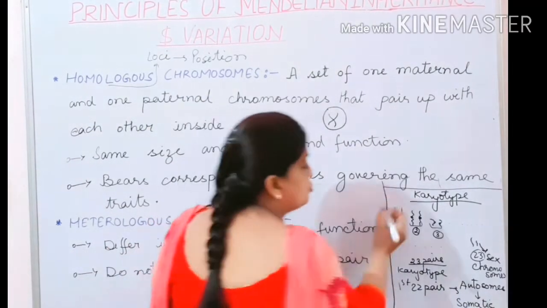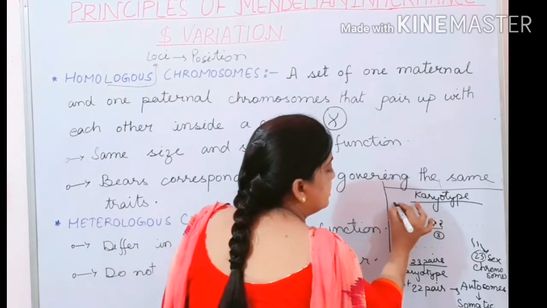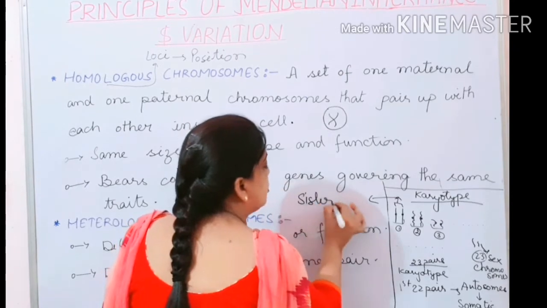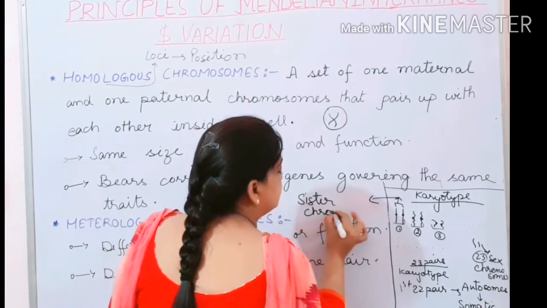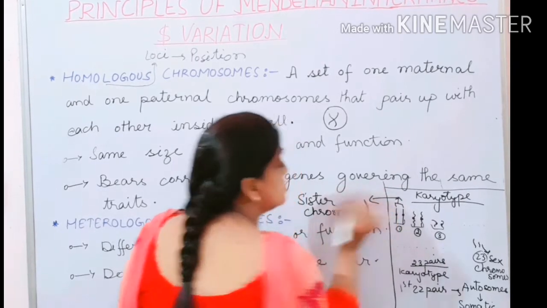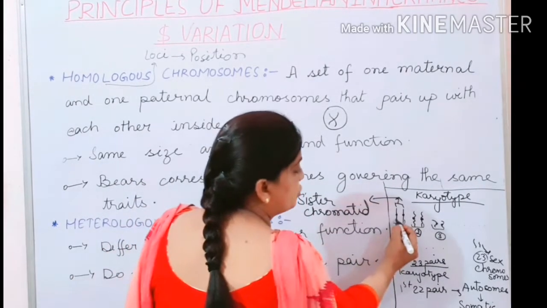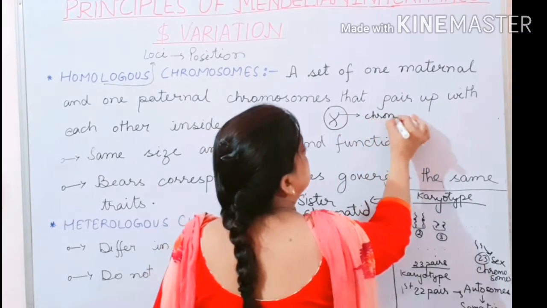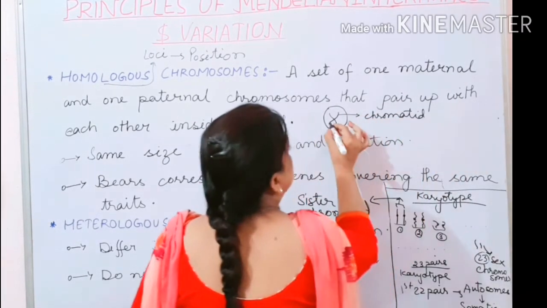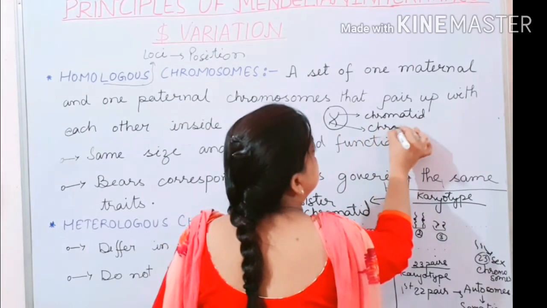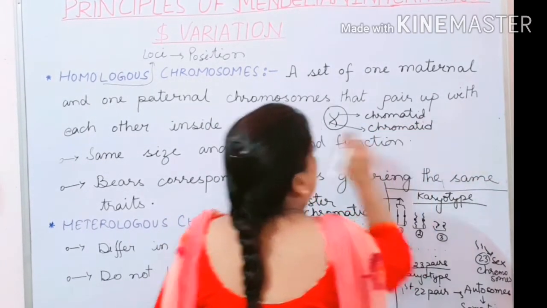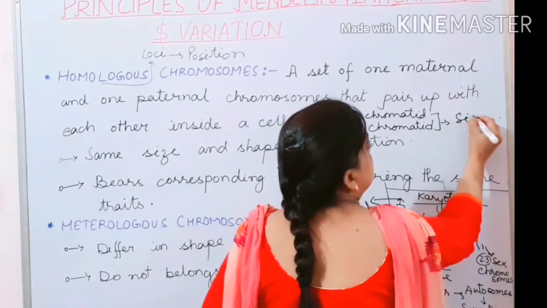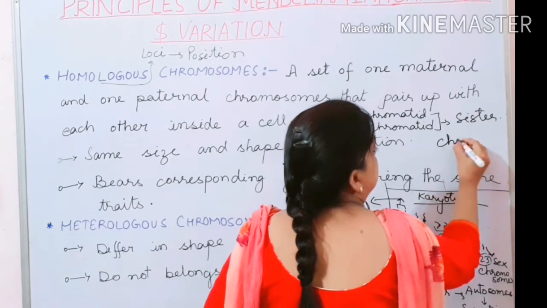And these two, when they pair up, are called sister chromatids. This is one chromatid, this is the second chromatid, and when they are together, they are called sister chromatids.